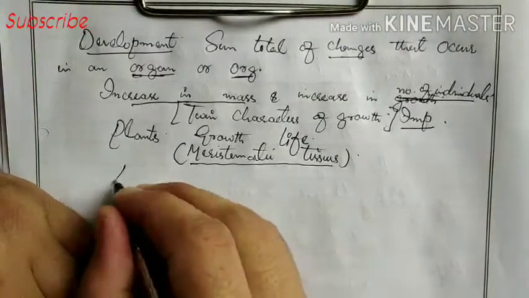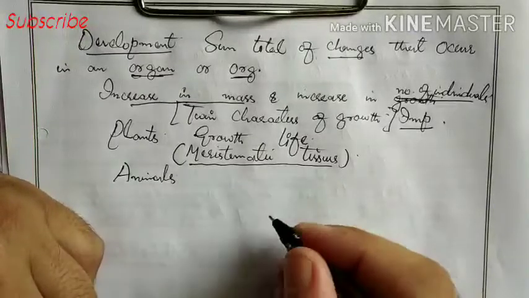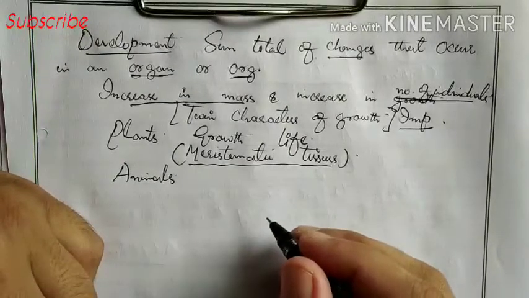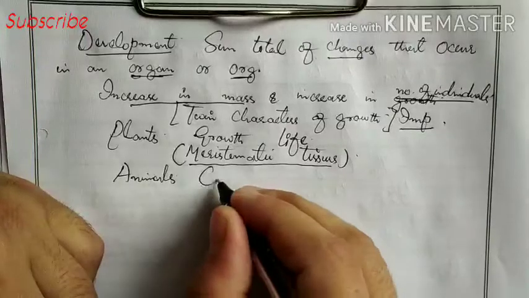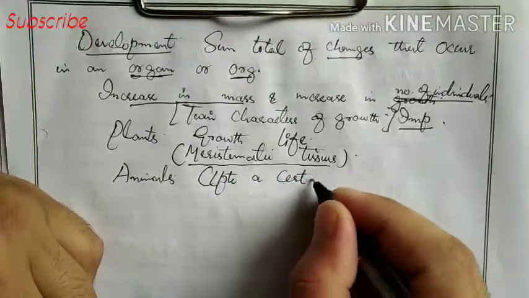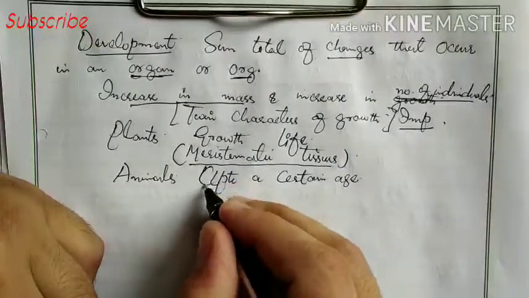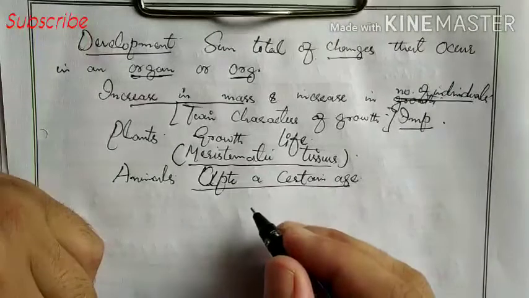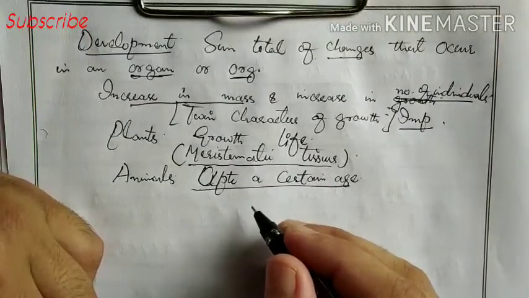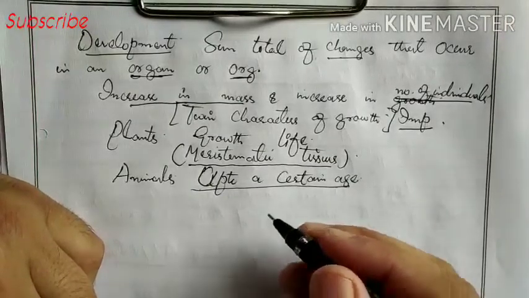Now, if we take the example of animals, growth occurs up to a certain age. After this, cells divide only to replace worn out and lost cells.